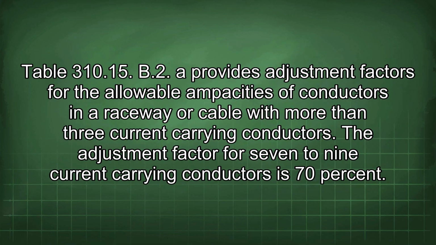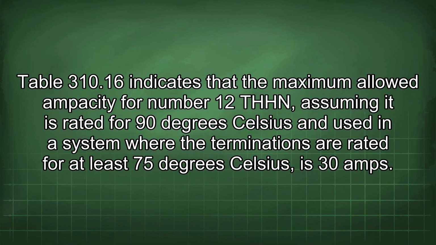Table 310.15(B)(2) provides adjustment factors for the allowable ampacities of conductors in a raceway or cable with more than 3 current-carrying conductors. The adjustment factor for 7 to 9 current-carrying conductors is 70%. Table 310.16 indicates that the maximum allowed ampacity for number 12 THHN, assuming it is rated for 90 degrees Celsius and used in a system where the terminations are rated for at least 75 degrees Celsius, is 30 amps.